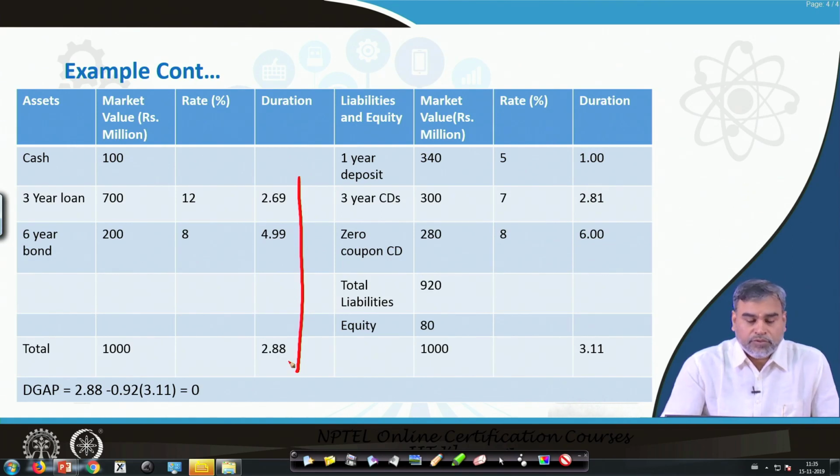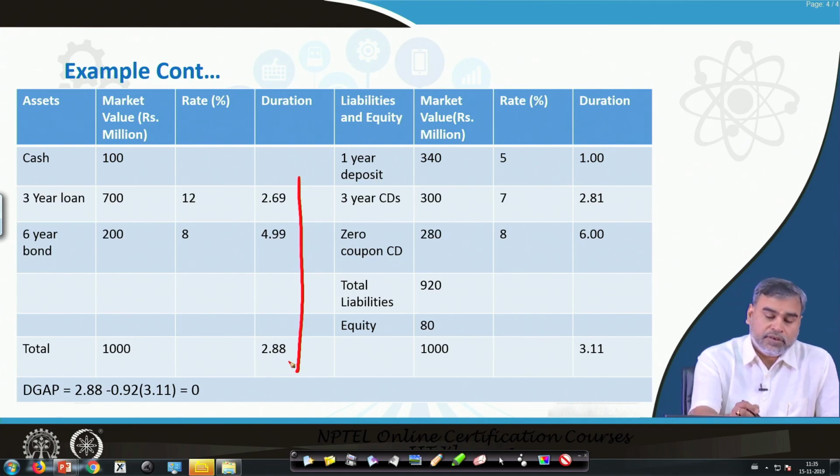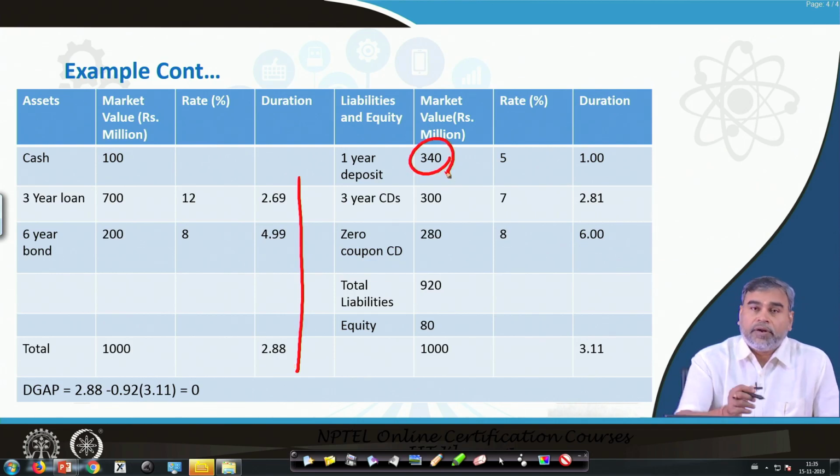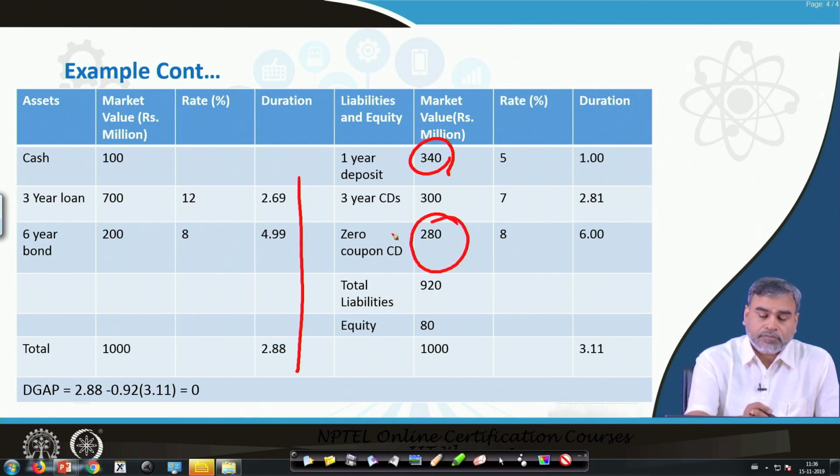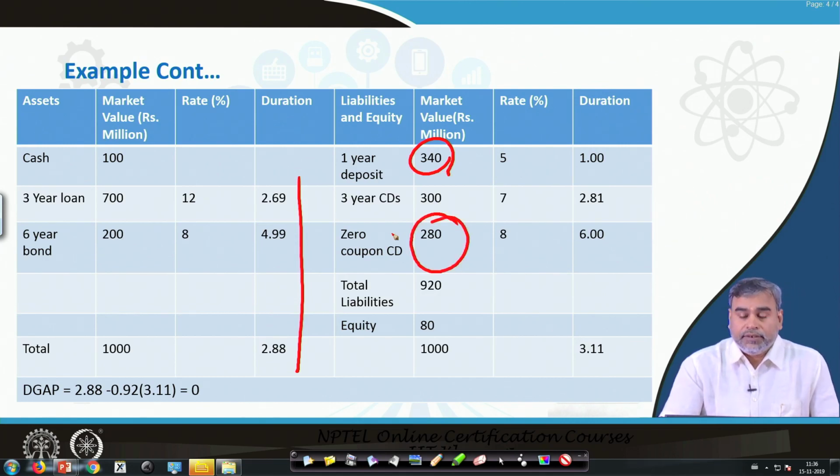But when you come to the liability side, we have reduced the 1-year deposits from 620 to 340, and we have added another liability, a zero-coupon certificate of deposit, where there is no cash flow involved in between. There we have made it 280.